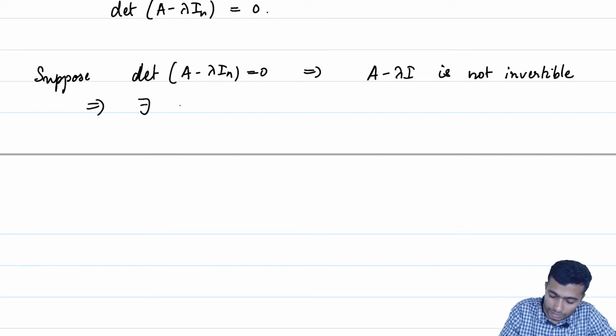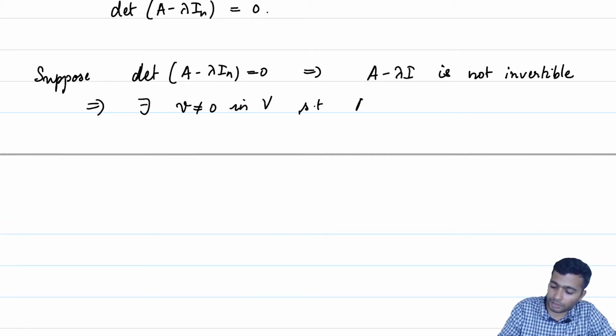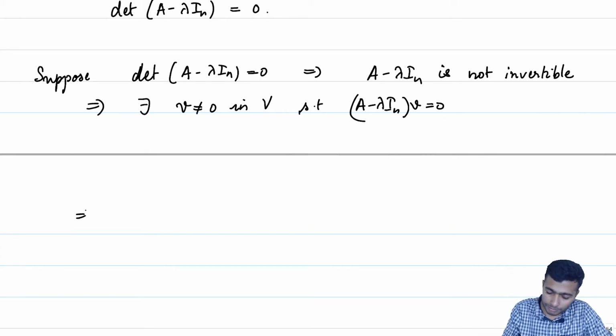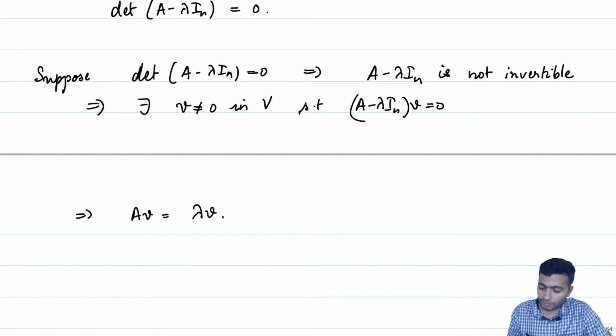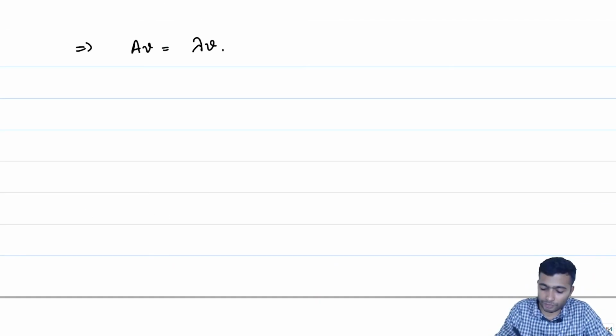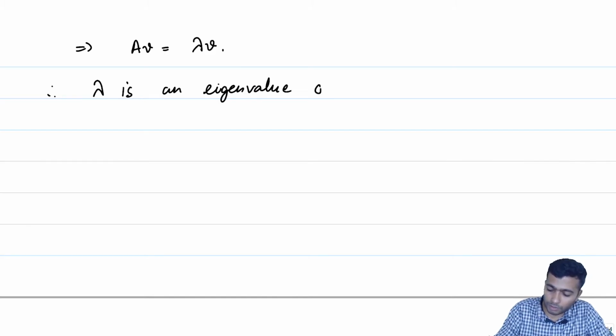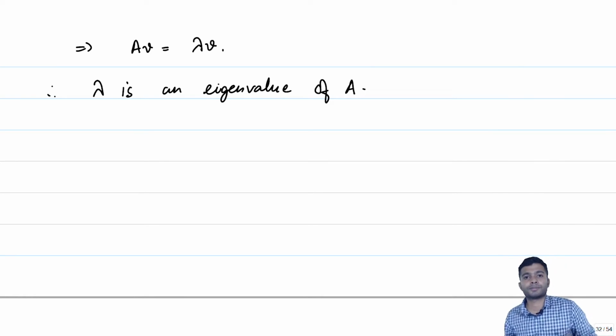This implies that there exists a V not equal to 0 such that A minus lambda In times V is equal to 0, V in the null space of A minus lambda In, which implies that AV is equal to lambda In V, which is equal to lambda V, and therefore V is an eigenvector and lambda is an eigenvalue corresponding to V of the matrix A.